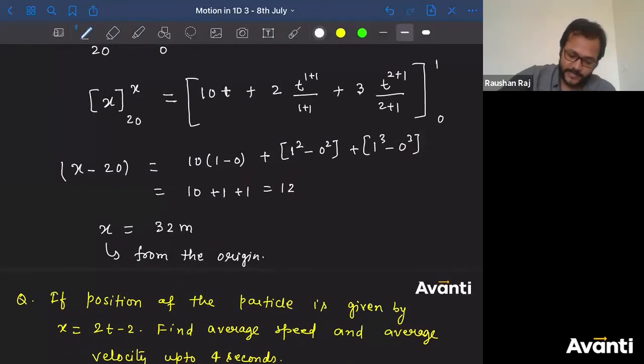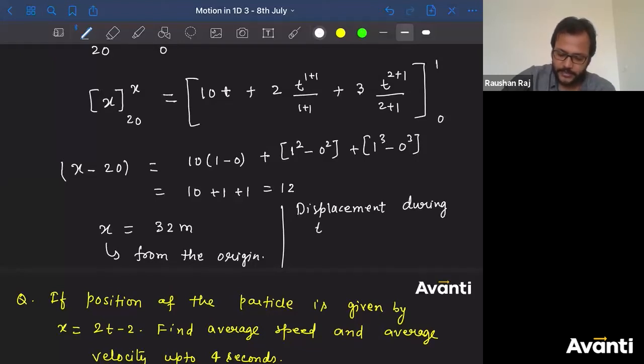But what will be the displacement during t is equal to 0 second to t is equal to 1 second? What is the final position? 32 i cap along x. What is the initial position? 20. So we write 32 i cap minus 20 i cap, that means 12 i cap.